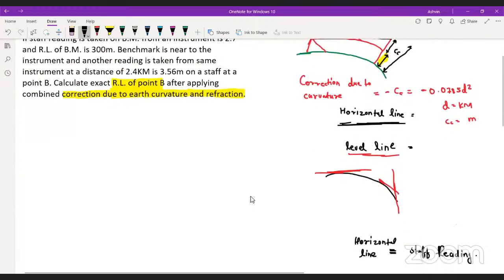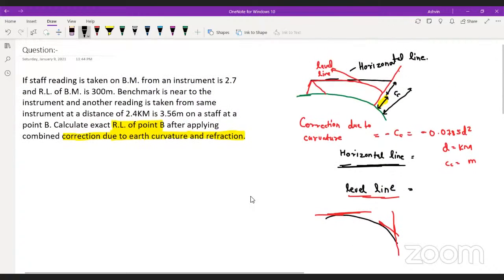Okay, so basically, look at this question. You have to calculate the RL of point B after applying the combined refraction and curvature correction. Come on guys. Krishna, you have already answered this question. Very good. Rest of the students, come on, answer this question. If you don't answer, I have to explain it in this session, and I have already given you the details of the concept. Come on guys, tell me.